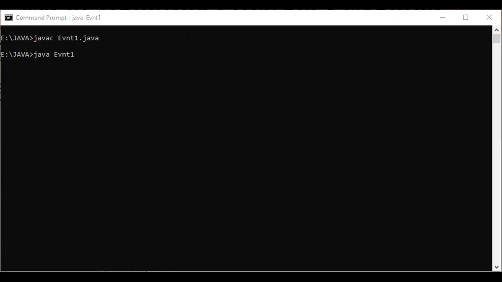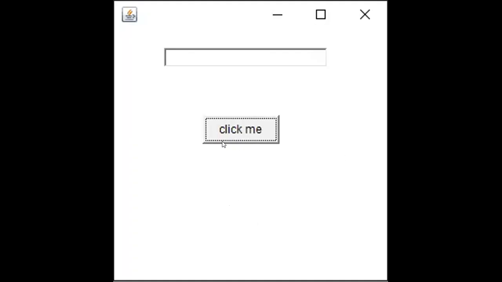As it is, one window is created. I will share it with you. As you can see, one text field is created and one button is there, and the button is clicked. When you click this one, a welcome message is displayed in the text field.